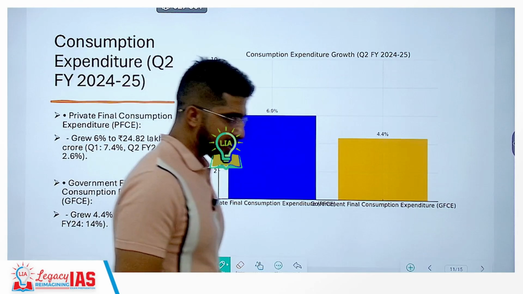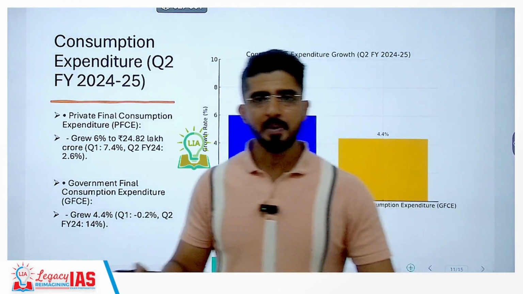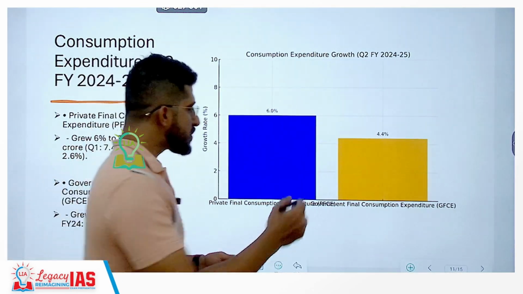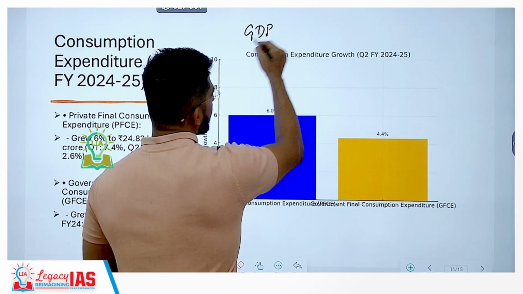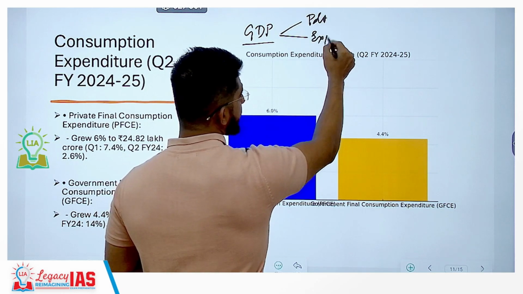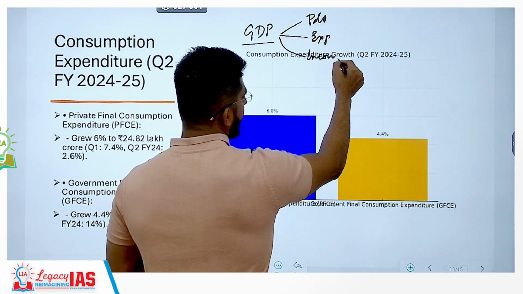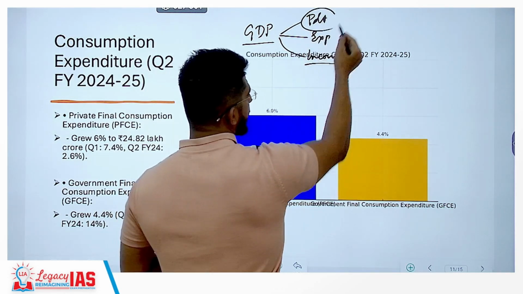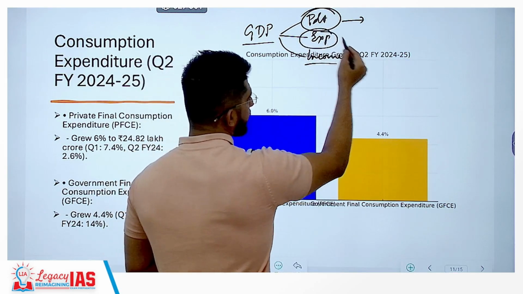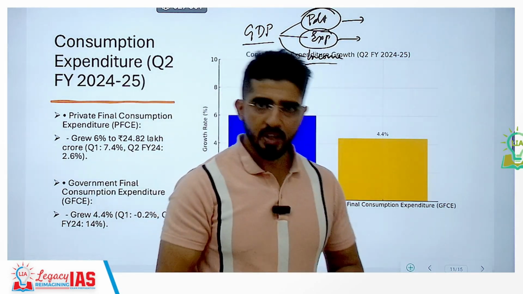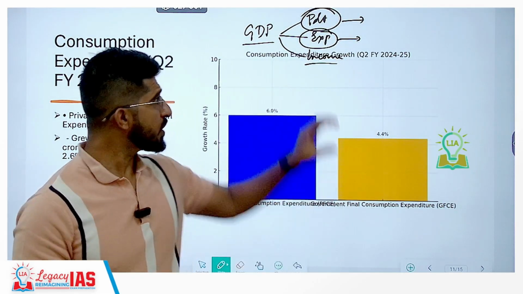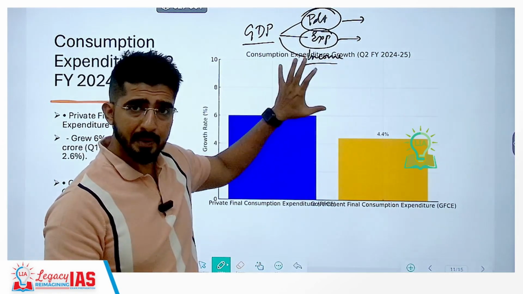Next, the consumption expenditure. To speak about the consumption expenditure, it is better we look at the GDP, how it is calculated. GDP is generally calculated using three methods. One is the product method, the other one is the expenditure method, and the other one is the income method. In India, we generally use the product method to calculate, and the expenditure method is also used to calculate the GDP. So it is like a cross verification we do, whether the numbers match or not. You have to get the same number using all the three methods. That's very important.